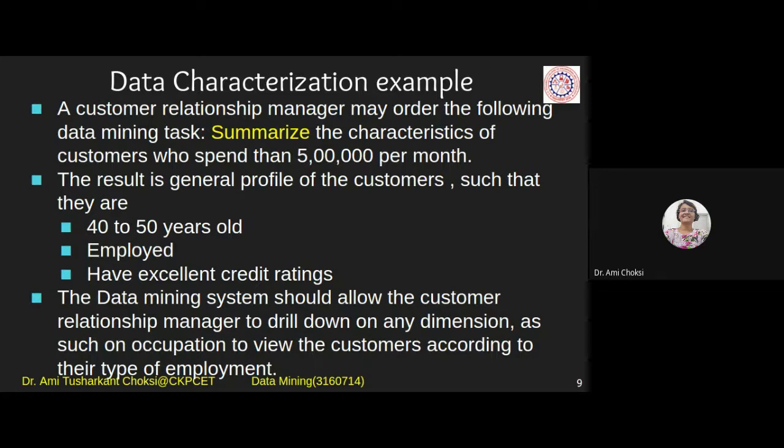Like say, suppose these three things are there. So for employment, you can say the person is employed, but where, what, in which city, right? So we want to get the detail of employment of that particular person.